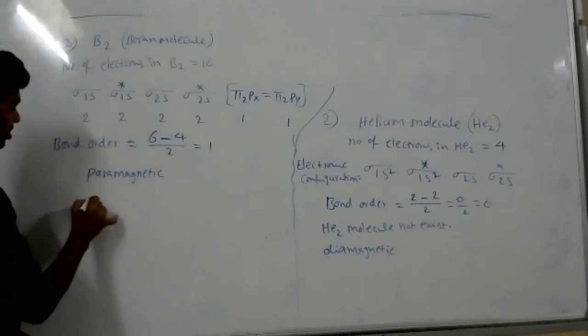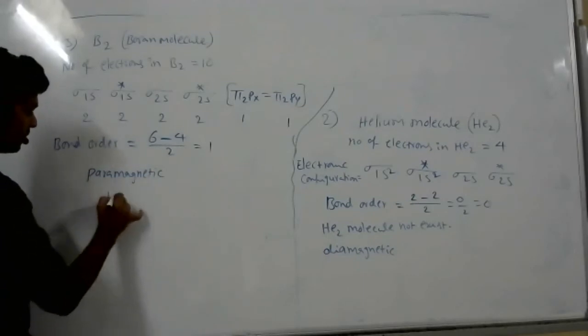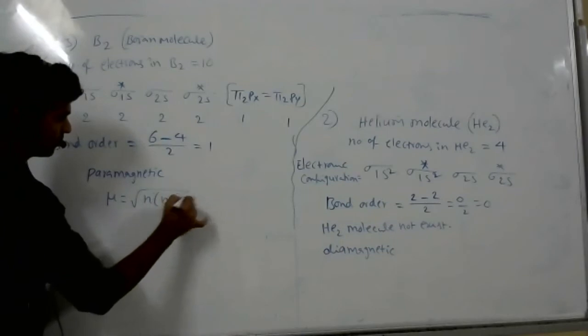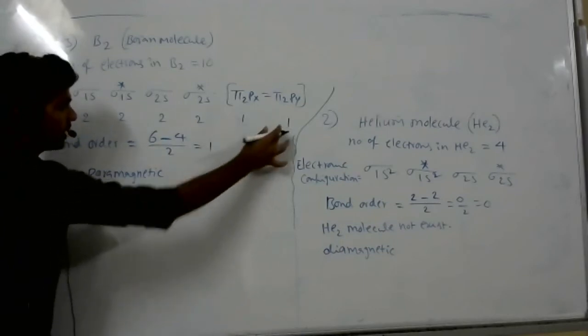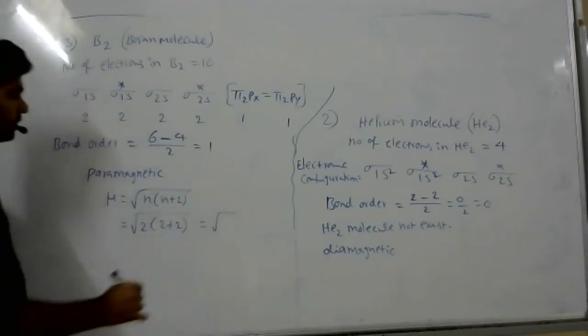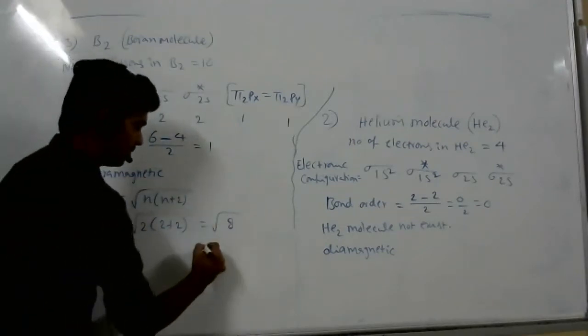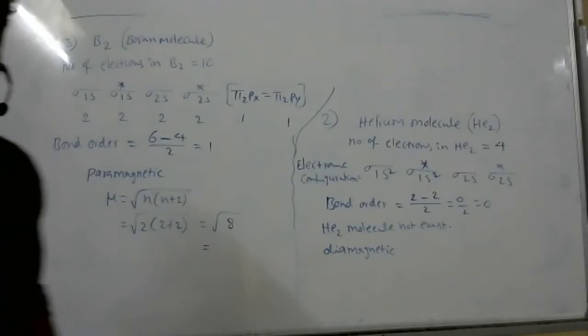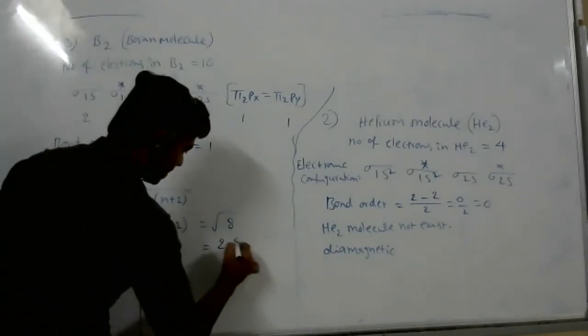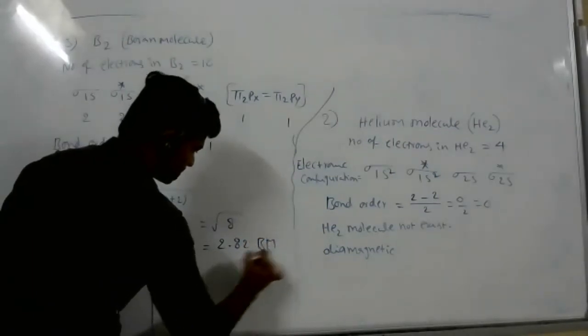Paramagnetic, and magnetic moment mu is equal to root of n into n plus 2. Substitute here the number of unpaired electrons. We have 2 electrons. So 2 into 2 plus 2, root of 8. Root 8 value how much? 2 root 2. 2 into 1.414. So how much will it give? 2.828. Okay, 2.82 is enough, in Bohr magnetons. That's it.